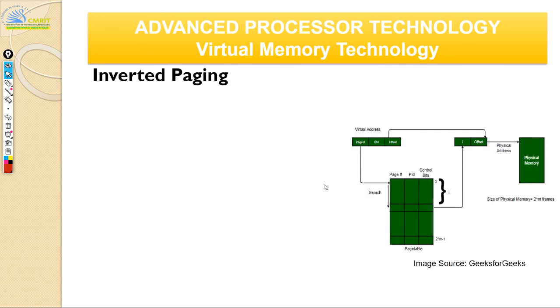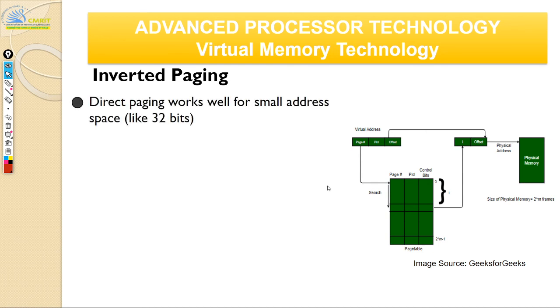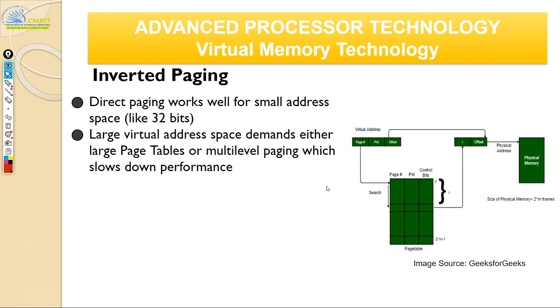Finally we come to inverted paging. The problem is, when you have a small virtual address space, it's very nice to have page tables. But when you have large virtual addresses, your page table itself will become very large. Let us say your page table itself is 1 gigabyte, then every lookup is going to take so much time. So you either have to go to multi-level paging, and multi-level paging also takes some time.